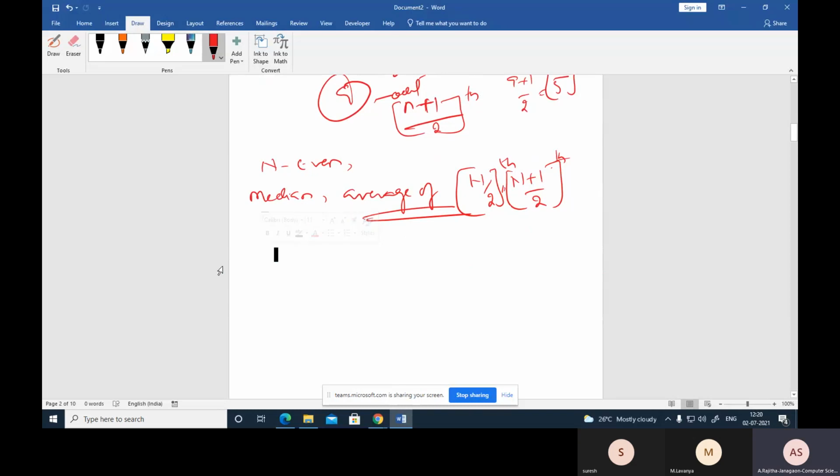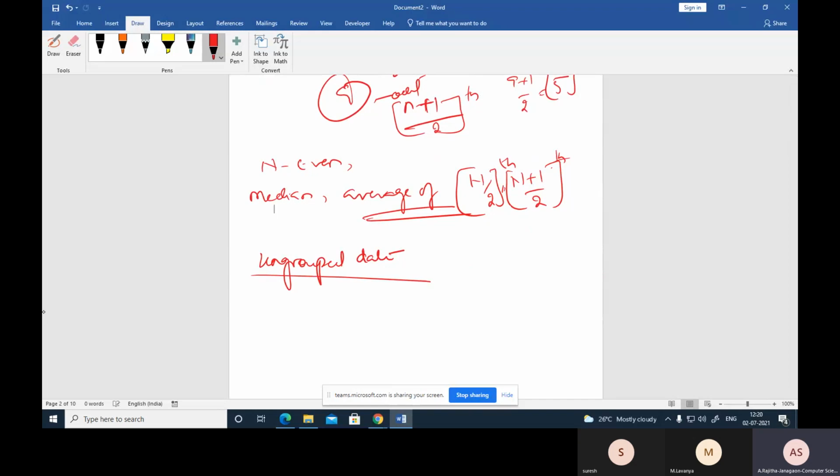Now see an example. First observe for ungrouped data. Find the median of the following frequency distribution.